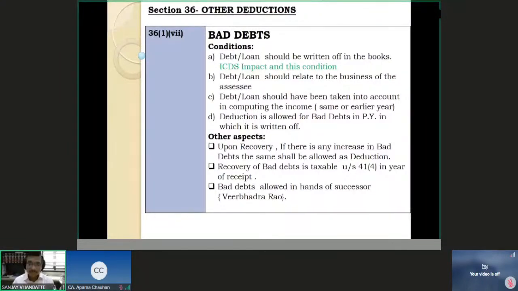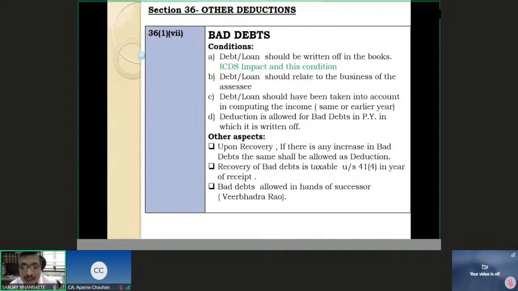There is one line I have written about ICDS impact on this condition, that we will see a little later. The debt or loan should relate to the business of the assessee. The debt or loan should have been taken into account in computing the income, for the same or an earlier year. And the deduction is allowed in the year in which the bad debt is written off.